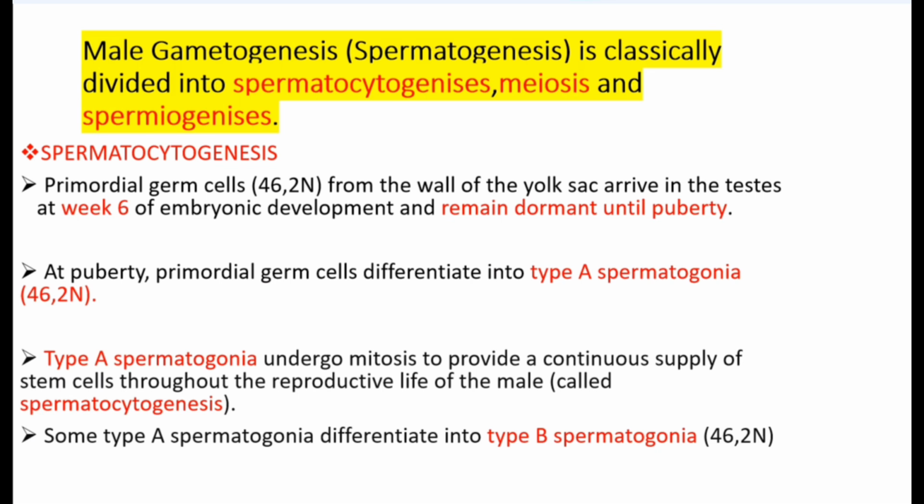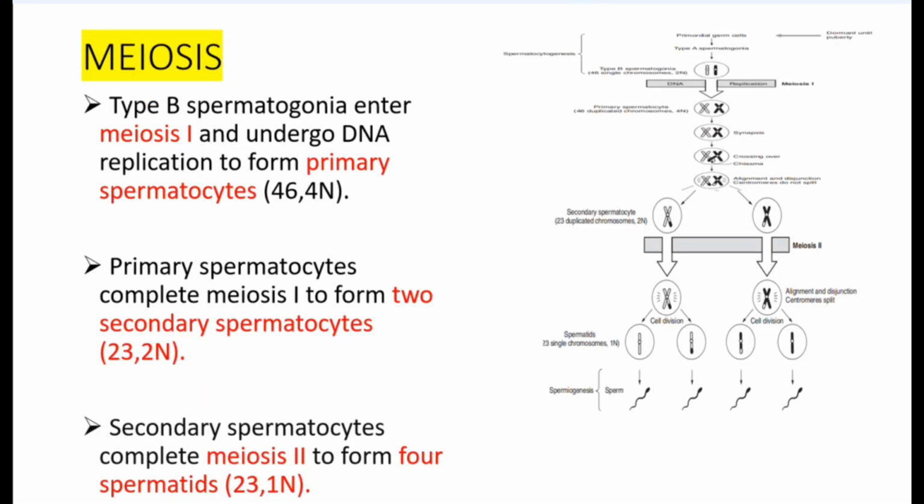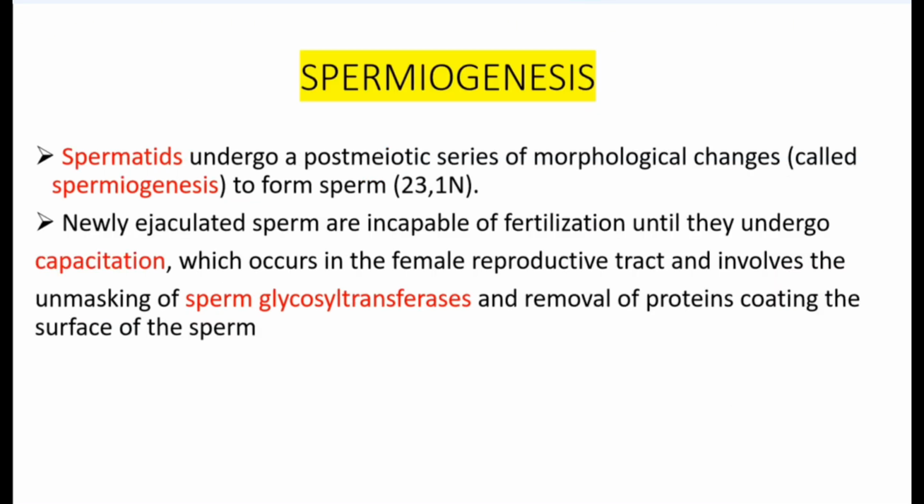Some type A spermatogonia differentiate into type B spermatogonia. In meiosis, type B spermatogonia enter meiosis I and undergo DNA replication to form primary spermatocytes. Primary spermatocytes complete meiosis I to form two secondary spermatocytes. Secondary spermatocytes complete meiosis II to form four spermatids. In spermiogenesis, spermatids undergo a post-meiotic series of morphological changes called spermiogenesis to form sperm.